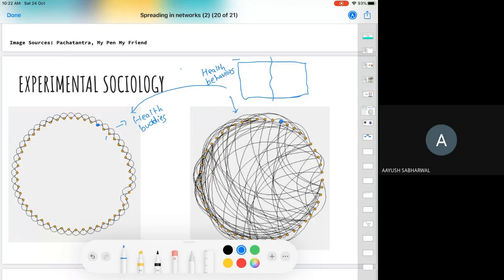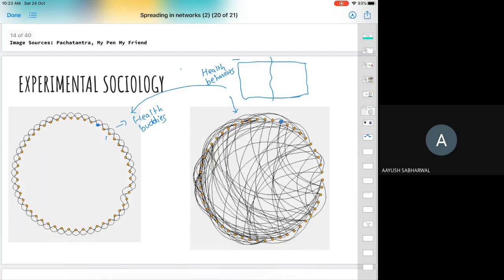And then he measured in which of these networks the information was spreading faster. We can model adoption of information by making them sign an online form. If one of my friends signs the form, it means he has adopted that information and I get a notification. Now I can choose to sign that form or not. This is how adoption is happening in this network.